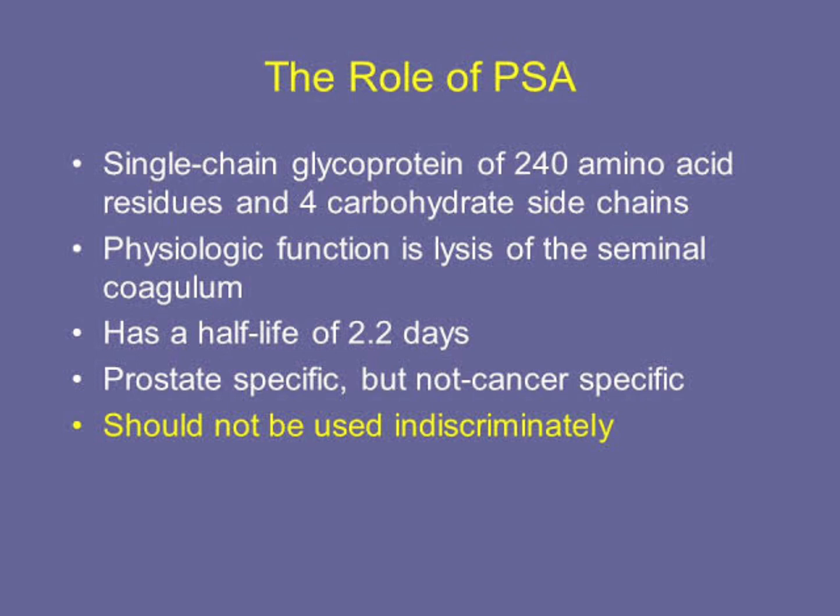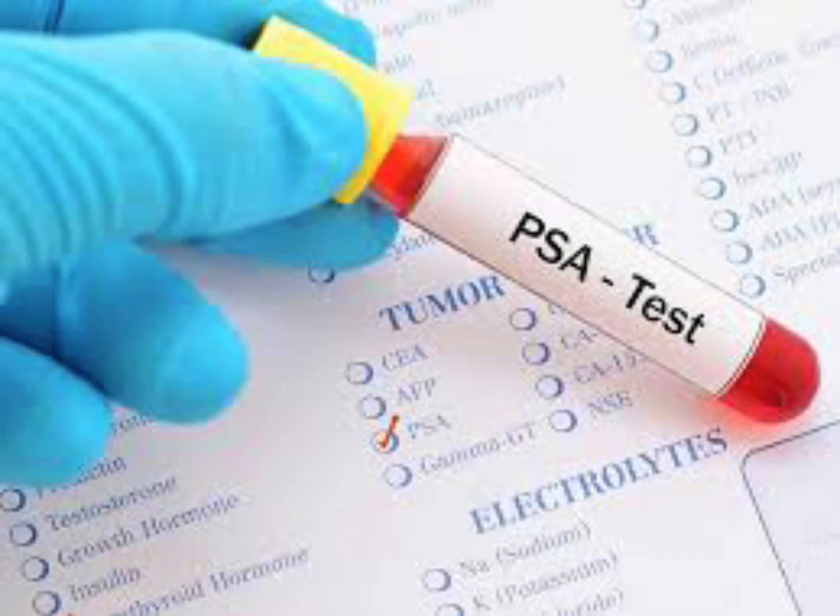PSA is a glycoprotein, and it contains around 7% carbohydrate. PSA is encoded on chromosome 19. It is important to have a concept of these things, and it acts as a serine protease.